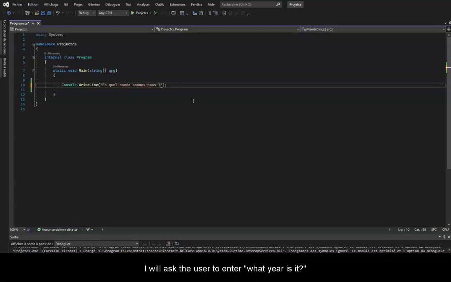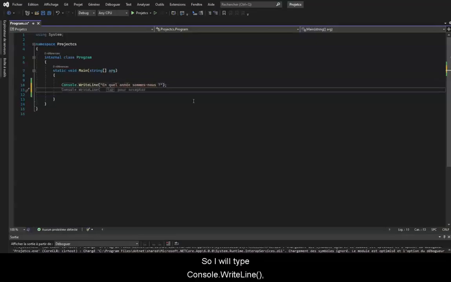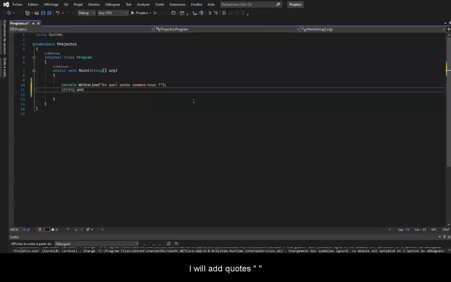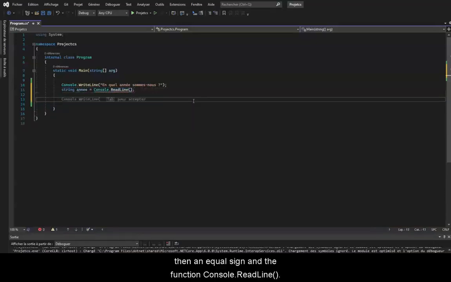I'm going to delete this. I will ask the user to enter what year it is. So I will type console.WriteLine, I will type CW tab, then in brackets I will add quotes and write the following question: What year is it? I will create a variable that will store the year that the user will enter. I will put a string, I will name it year, then an equal sign and the function console.ReadLine.